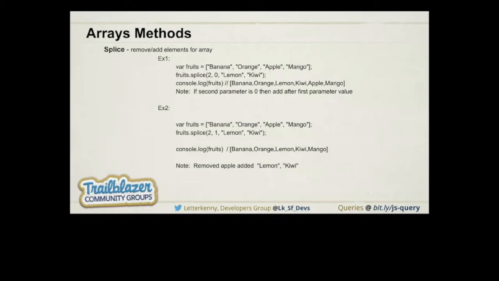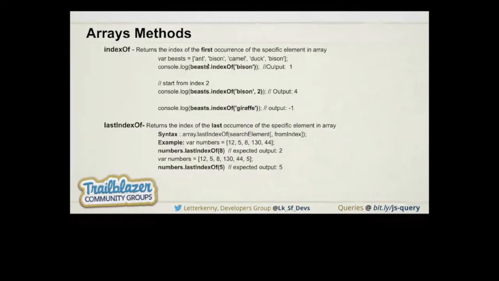We just need to use array dot indexOf and the element that we need to check. So we are passing basin, and it will return output 1 because it is available at the first index. indexOf returns the first matching index.